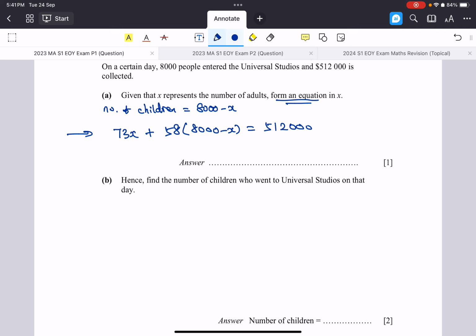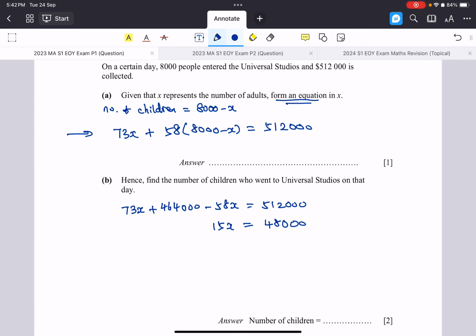So let's solve this. We have 73x plus 58 times (8,000 minus x) is 464,000 minus 58x equals 512,000, and then we continue to simplify. 73 minus 58 is 15, so 15x equals 48,000.